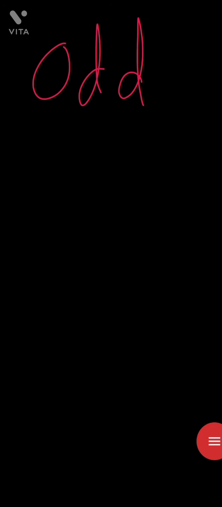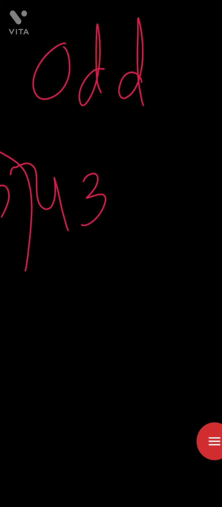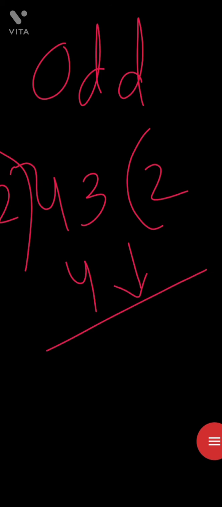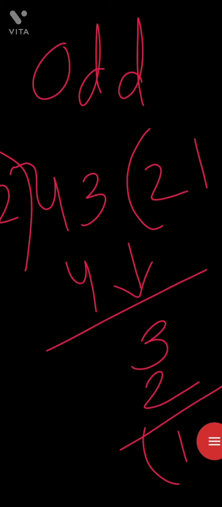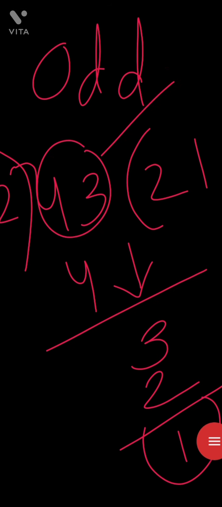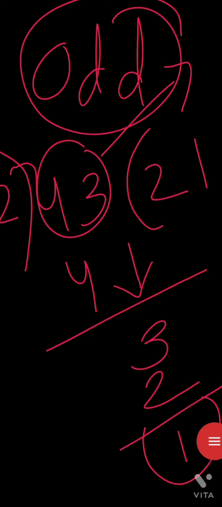Then next we have odd numbers. Odd numbers, when they are divided by 2, will leave a remainder of 1, for any such number. For example, let us take 43. When divided by 2, 2 4s are 4, then 3, 2 1s are 2, the remainder is 1. So 43 is an odd number. Okay, so try with more examples.